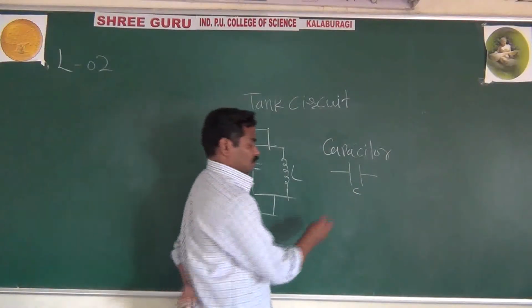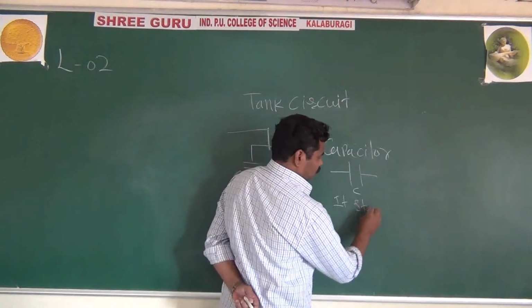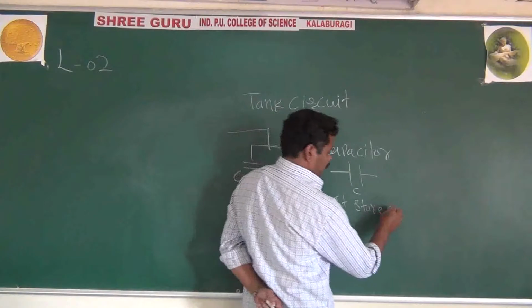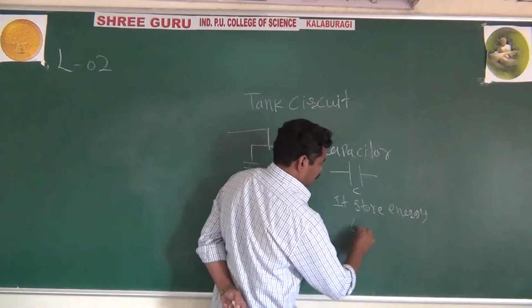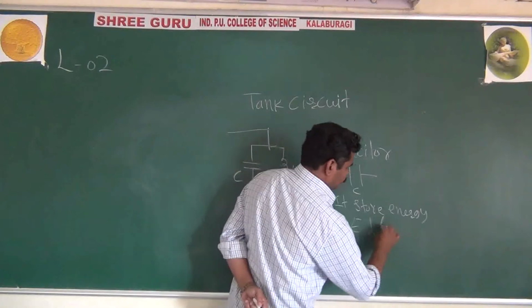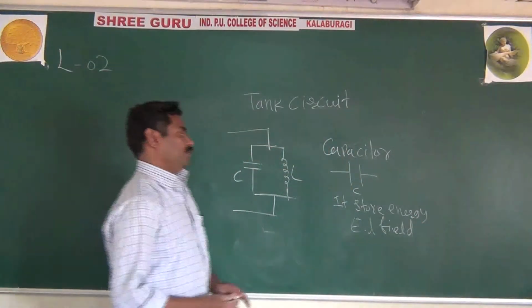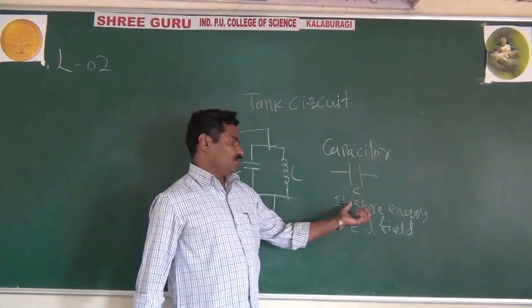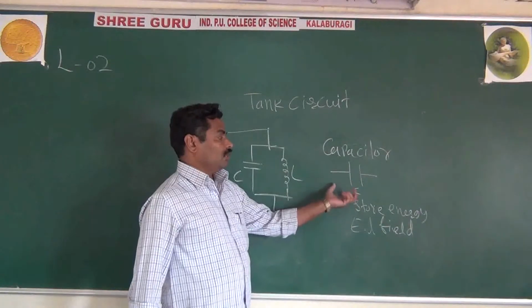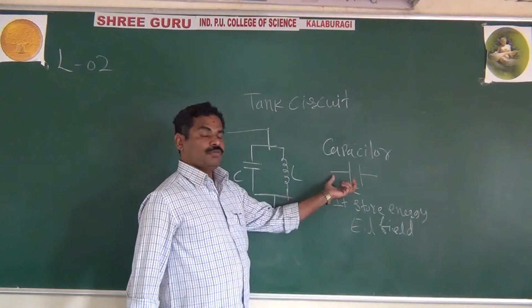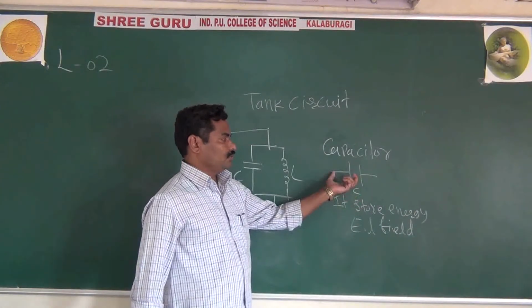The most important property of the capacitor is that it stores the energy in terms of electric field. Also, the capacitor blocks the DC and passes the AC. This is the importance of the capacitor.